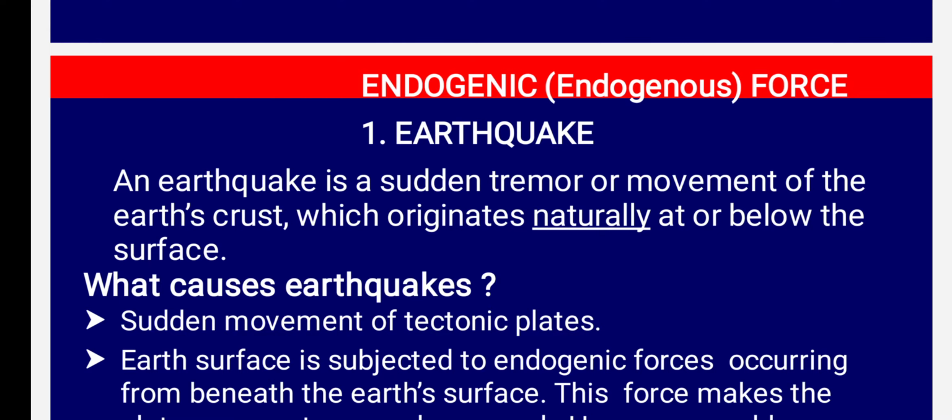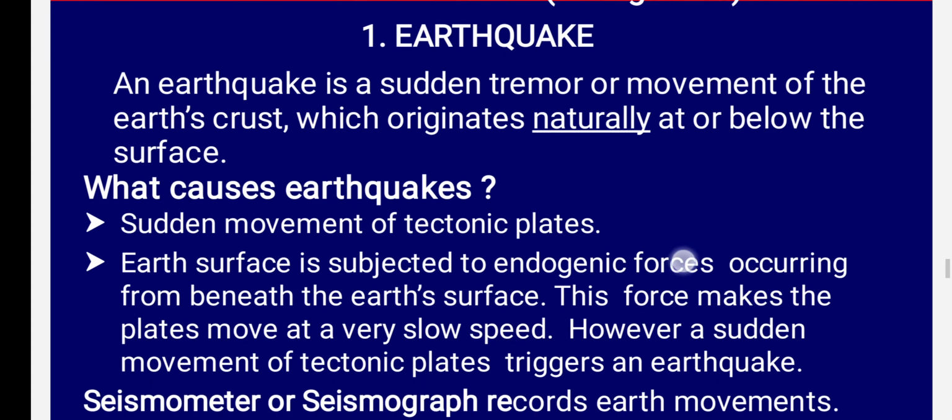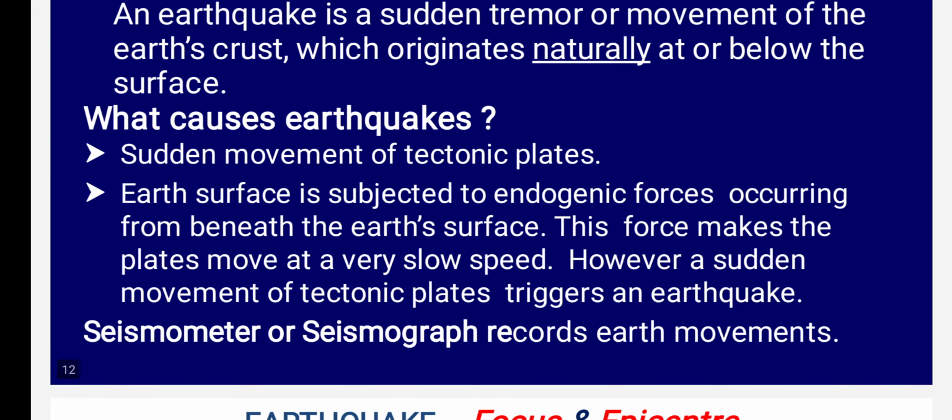Okay, now let's see what causes these earthquakes. Sudden movement of tectonic plates causes earthquakes. The earth's surface is subjected to endogenic forces. It means the force occurring inside the earth. This force makes the plates move at a very slow speed.